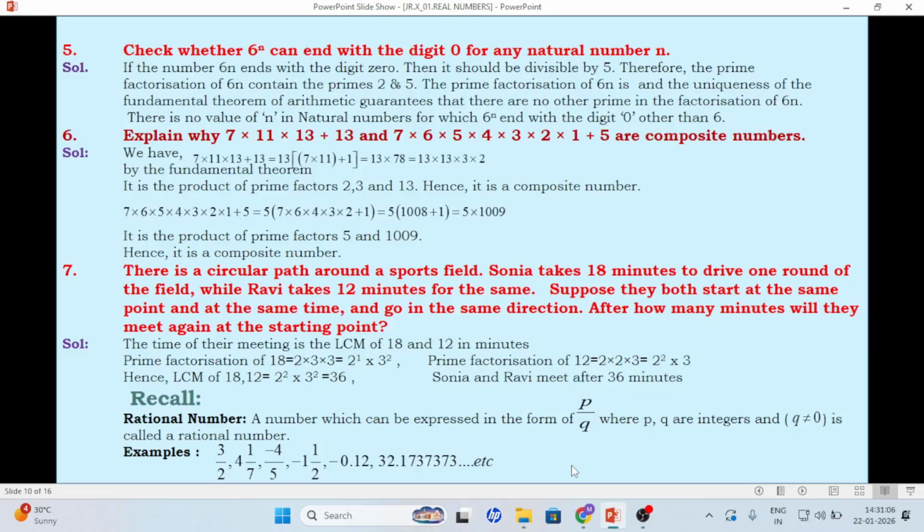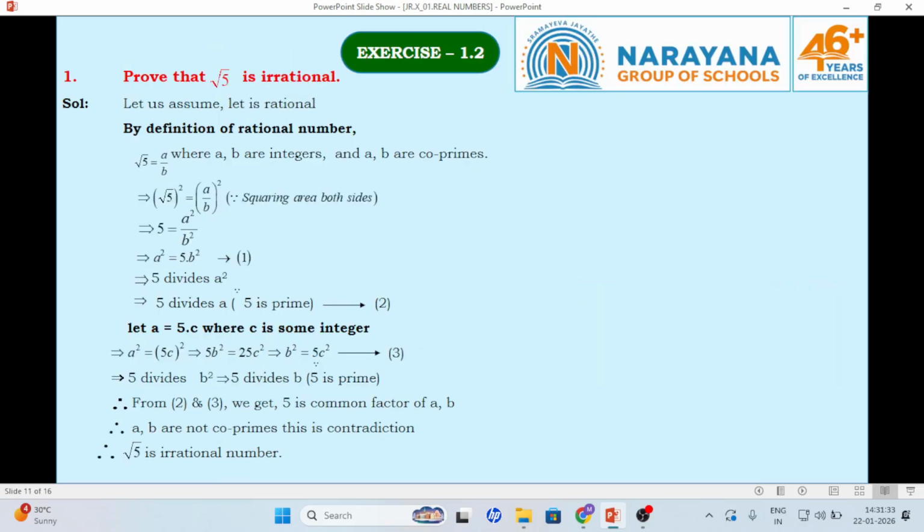A circular path around a sports field: Sonia takes 18 minutes to drive one round of the field, while Ravi takes 12 minutes for the same. Suppose they both start at the same point and at the same time and go in the same direction. After how many minutes will they meet again at the starting point? They have to calculate the LCM of the given numbers, so after 36 minutes they will meet.